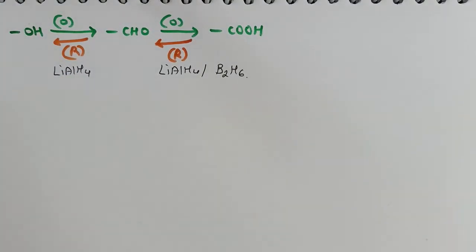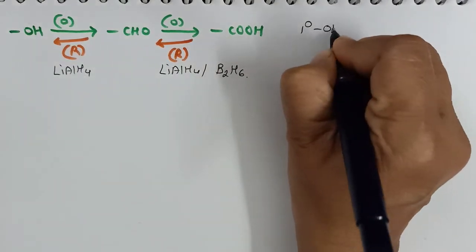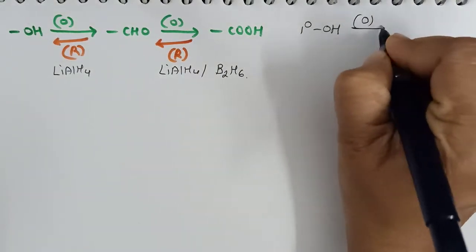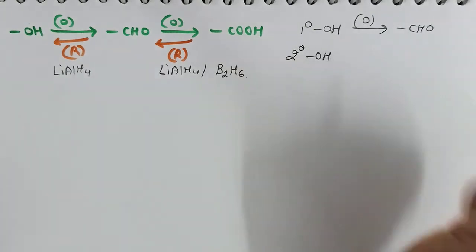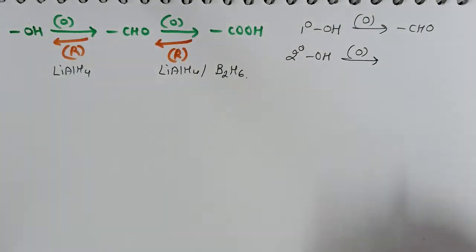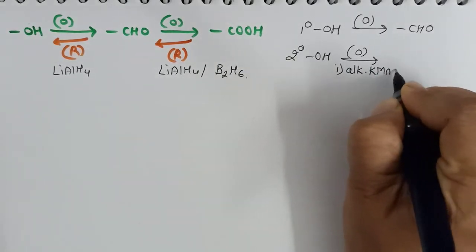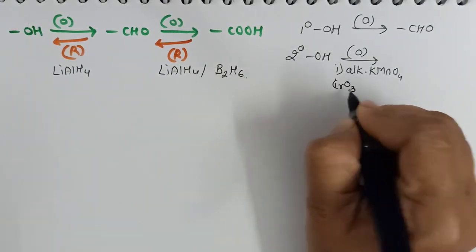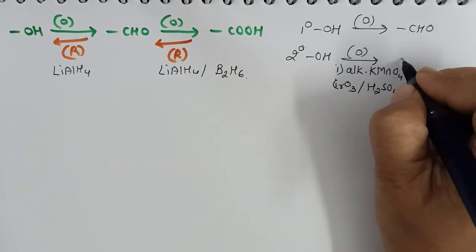Now the important factor that you have to remember during this conversion is that if the alcohol given to us is 1 degree alcohol or primary alcohol, on oxidation it will give aldehyde. On the other hand, if we have 2 degree alcohol with us, then on oxidation by using either, let's say, alkaline potassium permanganate, or we can say Jones reagent, it will give ketone.